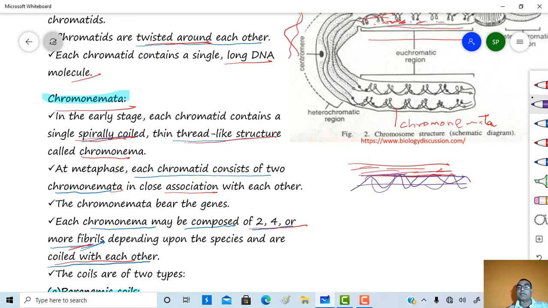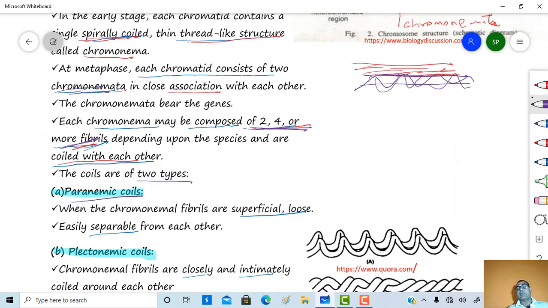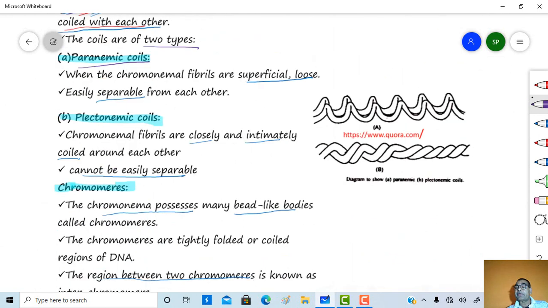Again, each chromatid now consists of two chromonemata, and again these chromonemata are composed of fibrils, 2, 4 or more fibrils, that form the structure of a chromonemata. These fibrils form the coil structure, and these coils are again of two types. First one is a paranemic coil and another one is a plectonemic coil.